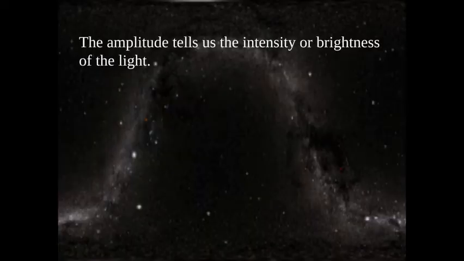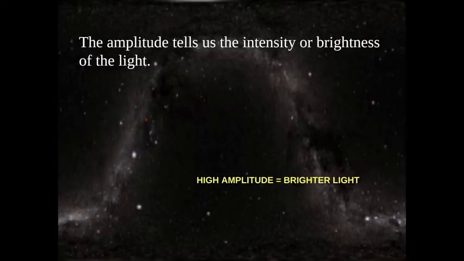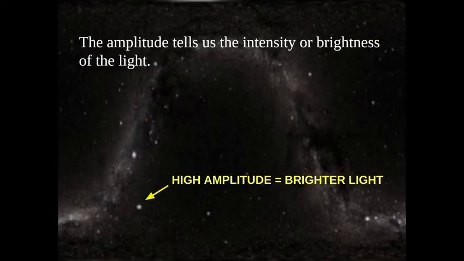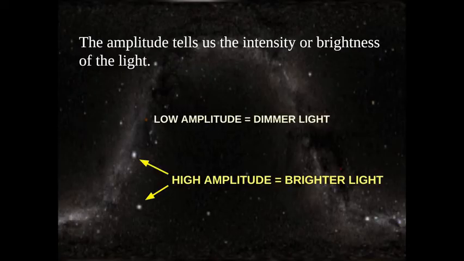The amplitude tells us the intensity or brightness of the light. A high amplitude means a brighter light, and a low amplitude means a dimmer light.